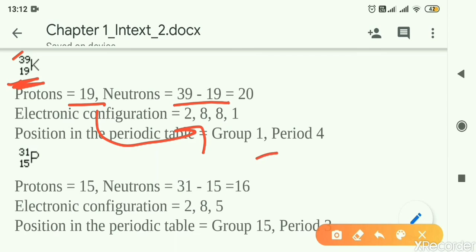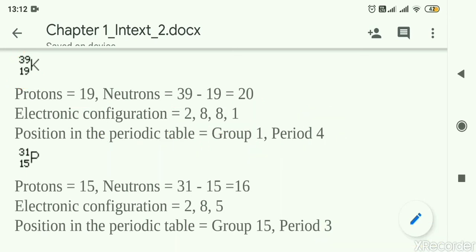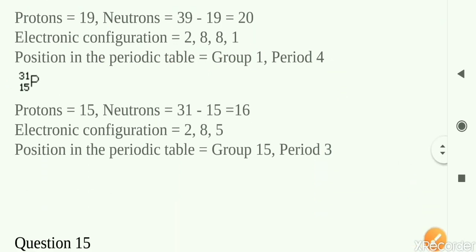Now the group number is 1. Why is it 1? Because it is having 1 valence electron. The period number is 4 because 4 shells are there. 2, 8, 8, 1 is there, so 4 shells of electrons are there. That is why it is the 4th period. Similarly, it can be done for phosphorus also.